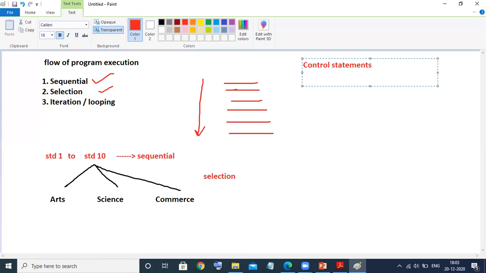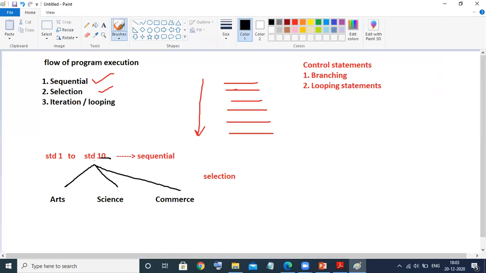Control statements are majorly divided into two kinds: one is branching statements, the second is looping statements. Branching statement means depending on the condition, we are bifurcating our program. Looping statement means repeating some statements or instructions.